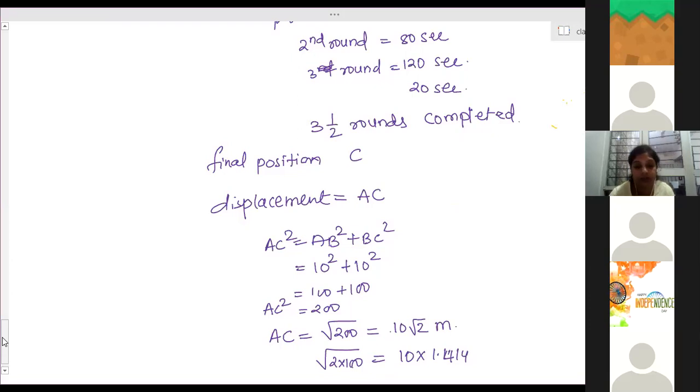So now you can leave. A few more questions we'll discuss in the next class, and then speed, displacement, and velocity we have to check.